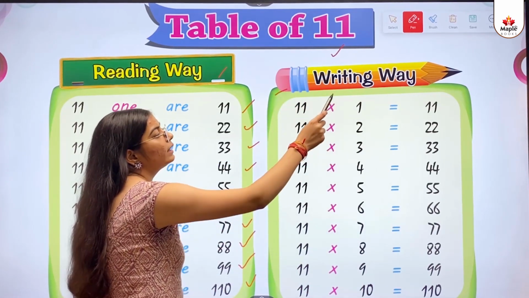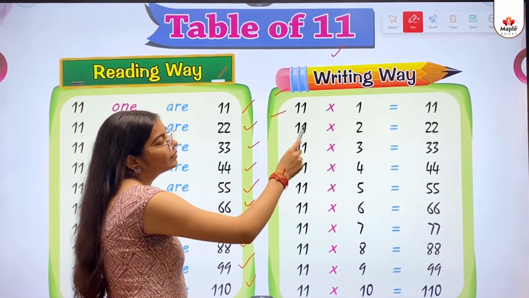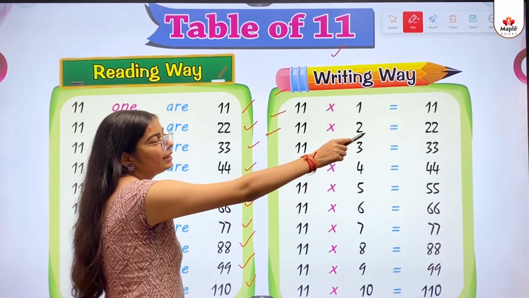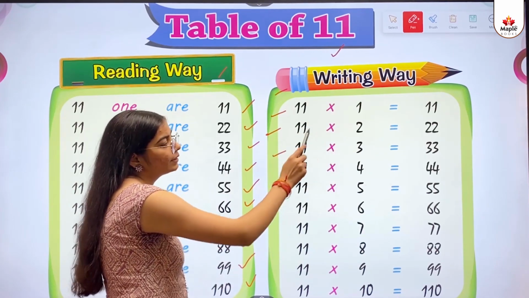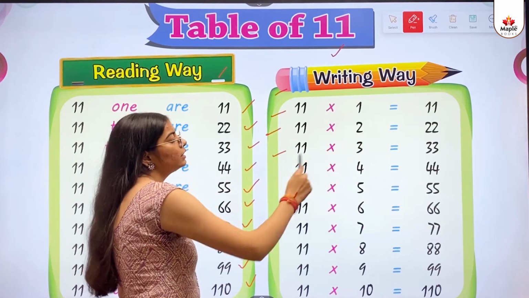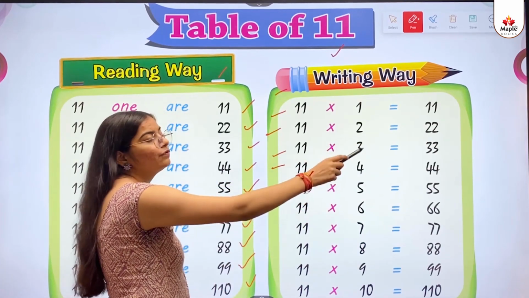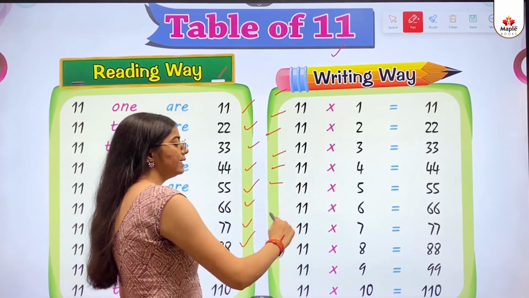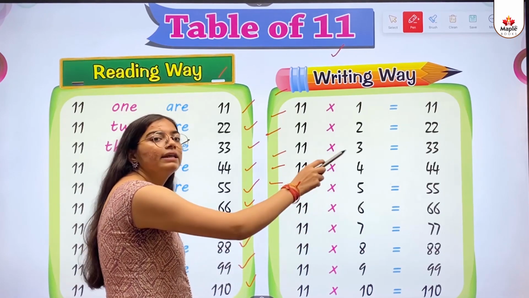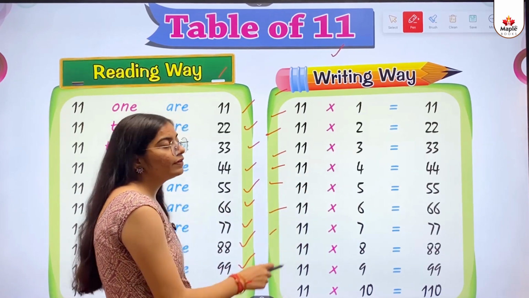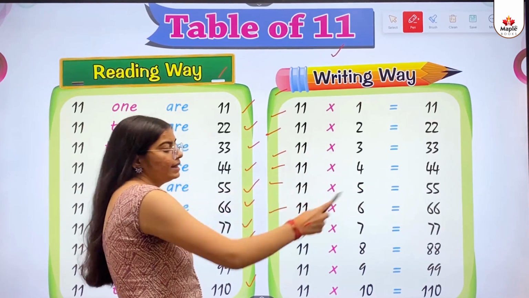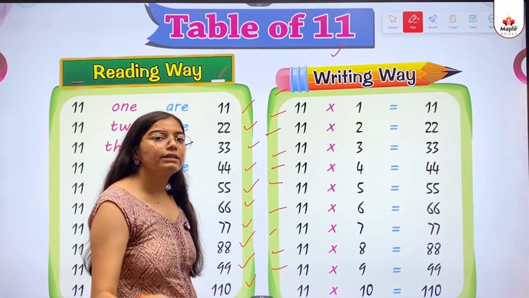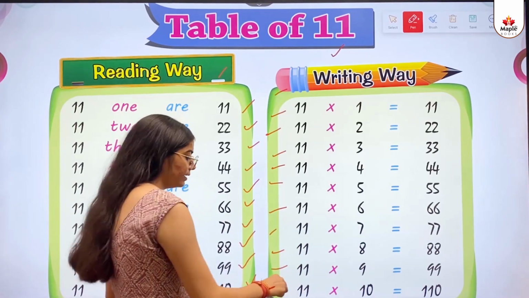11 multiply 1 equals to 11. 11 multiply 2 equals to 22. 11 multiply 3 equals to 33. 11 multiply 4 equals to 44. 11 multiply 5 equals to 55. 11 multiply 6 equals to 66. 11 multiply 7 equals to 77. 11 multiply 8 equals to 88. 11 multiply 9 equals to 99. 11 multiply 10 equals to 110.